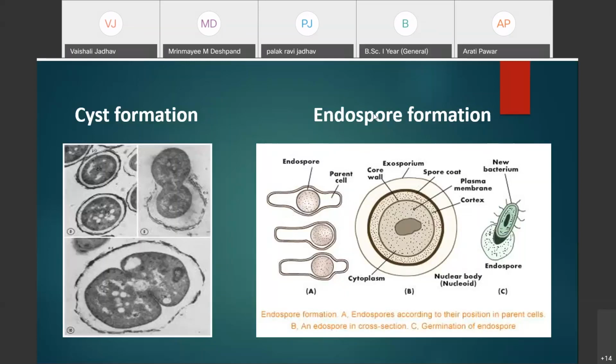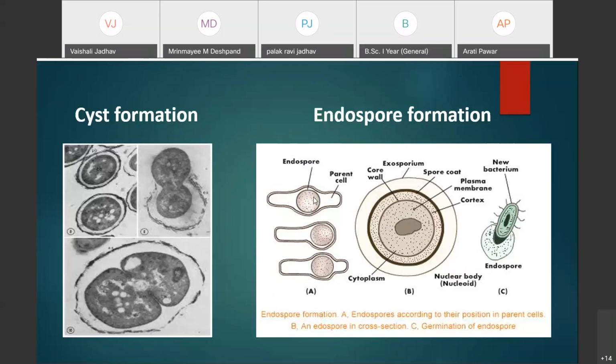The bacterial cell in which endospore formation takes place is referred to as the sporangium.